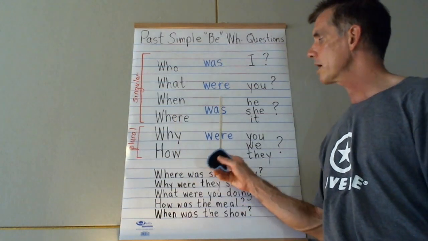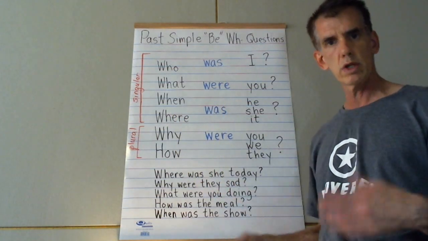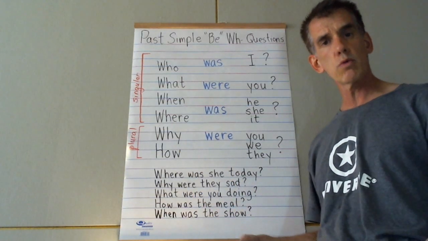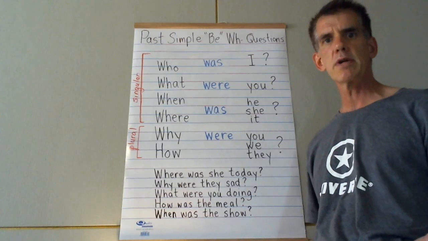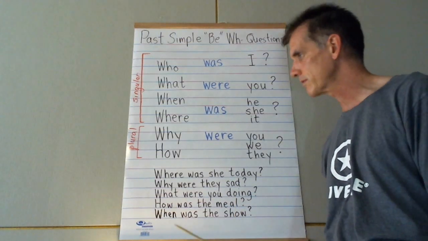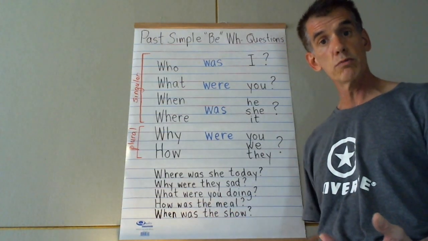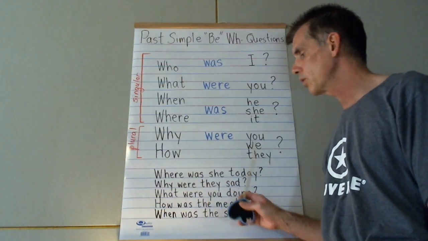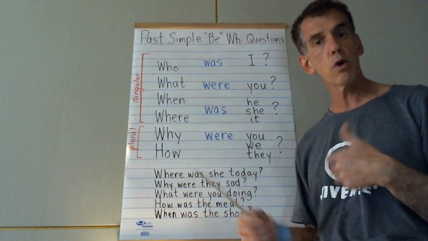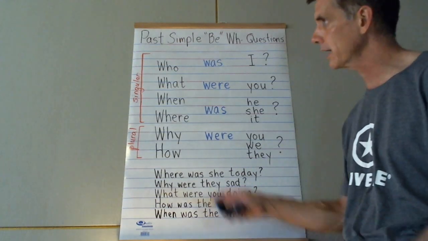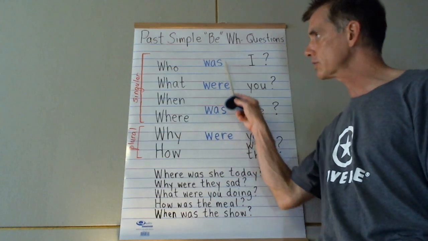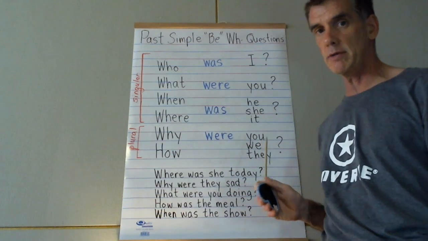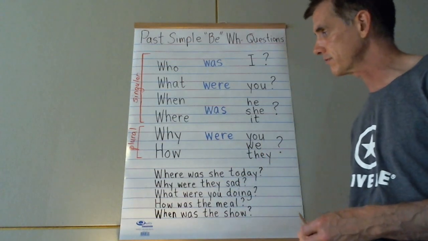And where were you? Like where were you? I was in the park. Okay. Why were we going to the national park? Why were we going to the movie theater? We were going to the movie theater to see a movie. Okay. How were they going to get there? Something like that. So again, any of these question words can be used with pretty much any of these verbs and any of these subjects. They're pretty much interchangeable as far as that goes.